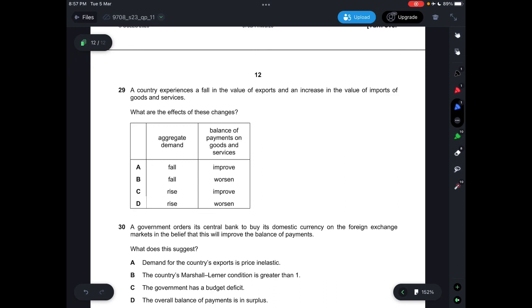So there will be less aggregate demand because there's a decrease in the net exports, and then your balance of payments on goods and services will decrease because there's now more outflow than inflow because of the increase in the value of imports. So answer is B.